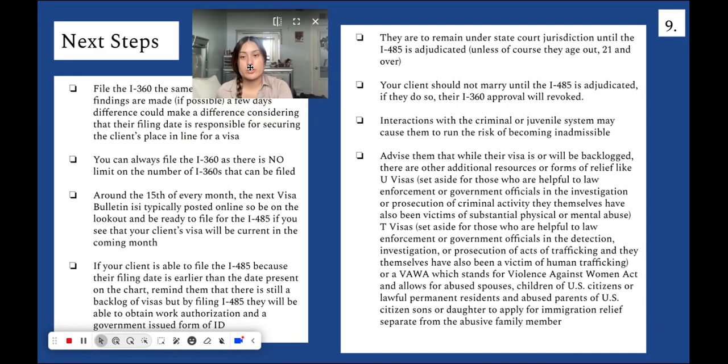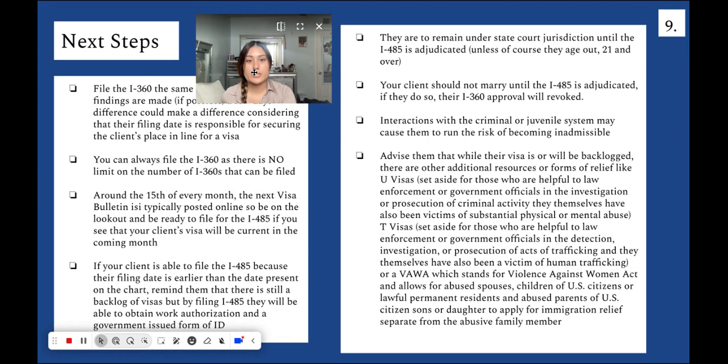Consistently check back with your client that they are on top of things, as well as that they hold up their end of the bargain in checking the visa bulletin and their priority date to make sure that those remain hand in hand. If there are any other questions, you can refer back to the SIJS website, and there should be a great plenitude of resources to utilize as well.